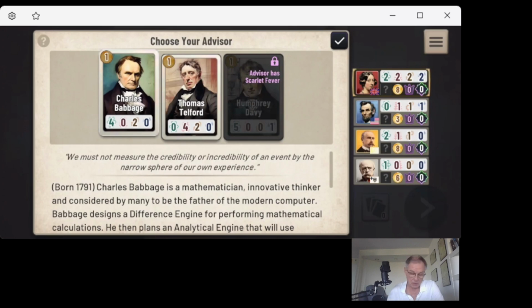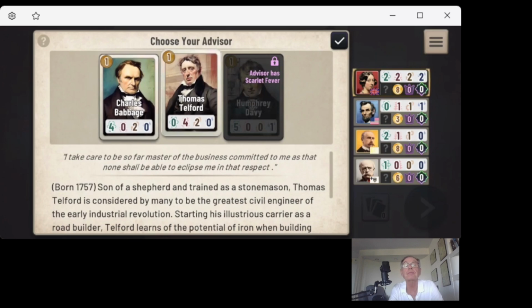So then we have Thomas Telford. He was also a distinguished gentleman, but a very different type of person. He excelled in engineering. He built many bridges and roads. So we see him providing 4 domain strength points in the transportation domain. That's that second number there, and then 2 in the engineering domain. I would say for today's demonstration, I will choose Thomas Telford.